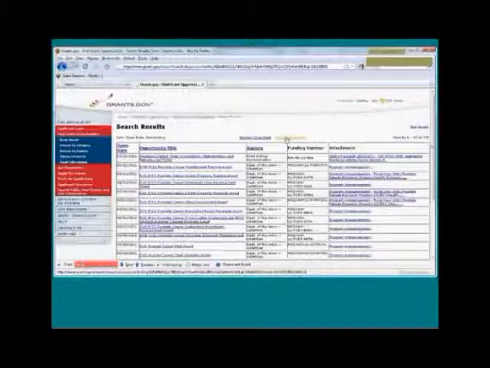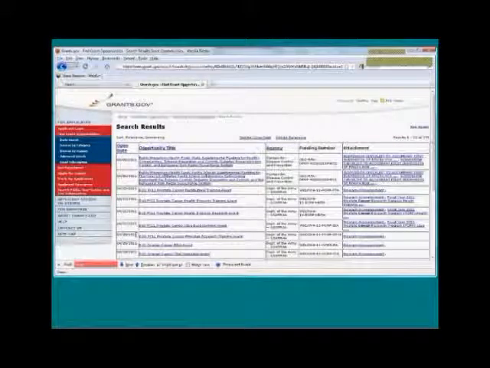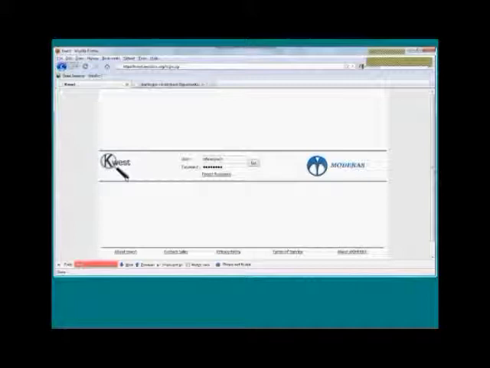So we're going to sort it by relevance to see if maybe we get a different result. And unfortunately, I'll double check it, we're still not finding the word lung within the most relevant search results in the opportunity title anywhere, which is a little concerning. So let's take a look and see what we get when we search in Quest.